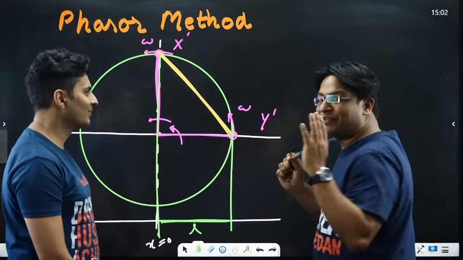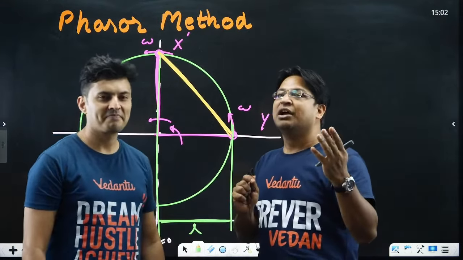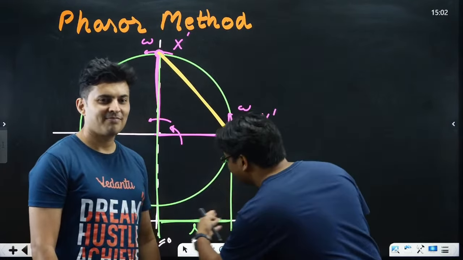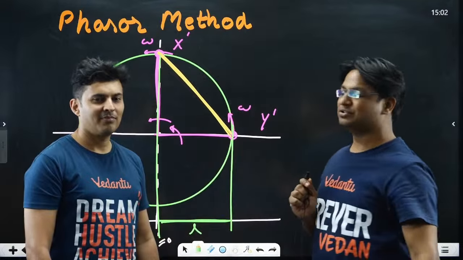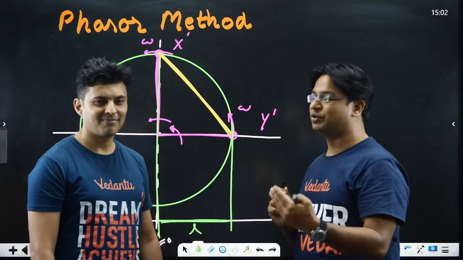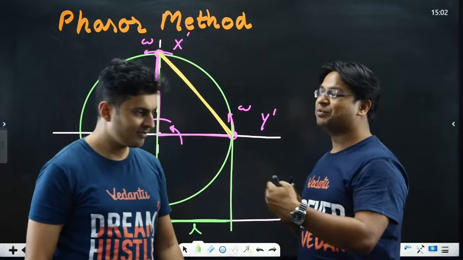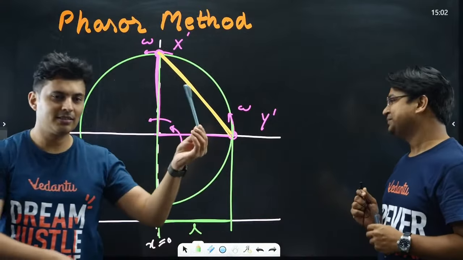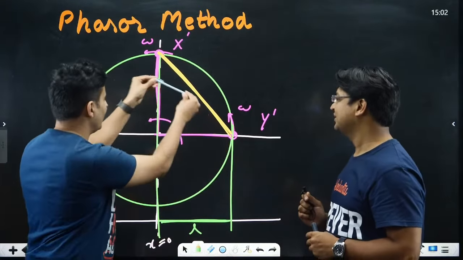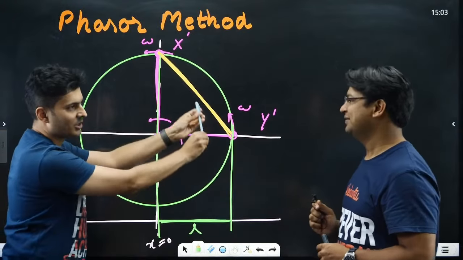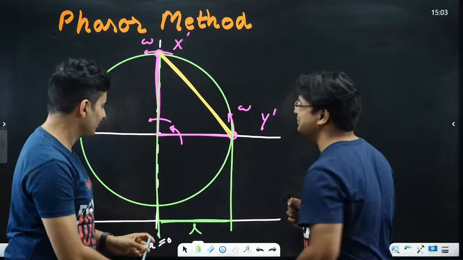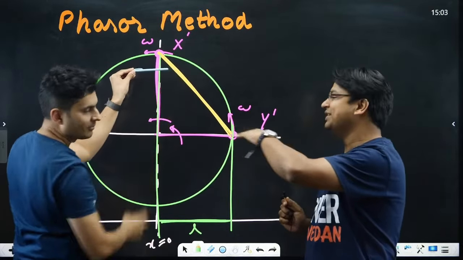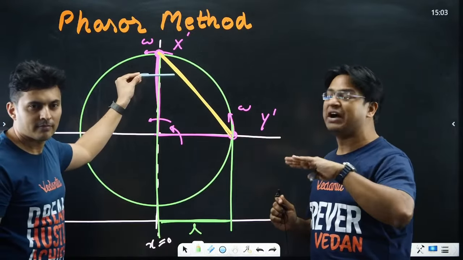For example, if I now ask all the students, when will be or how much will be the maximum length of the projection that we can get here? So can you think of how the rod should be oriented, where it should lie so that the projection becomes maximum? Think guys, this rod is like this, it's just going to rotate like that, and think when will the projection on x-axis be maximum? If you have concluded that it would be maximum when the rod becomes horizontal in this figure, then you are absolutely right. So we have answered multiple questions now.